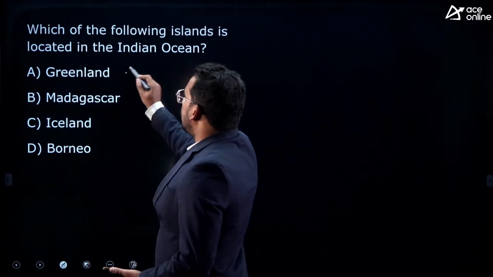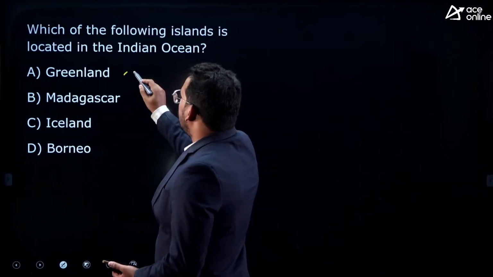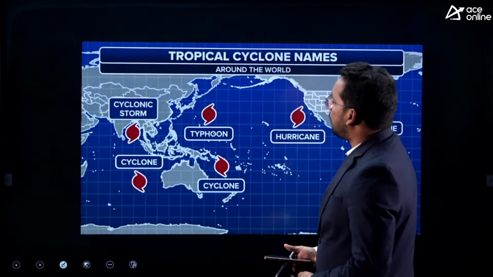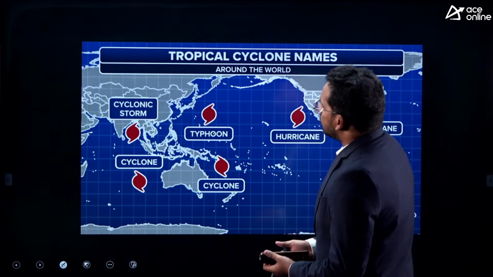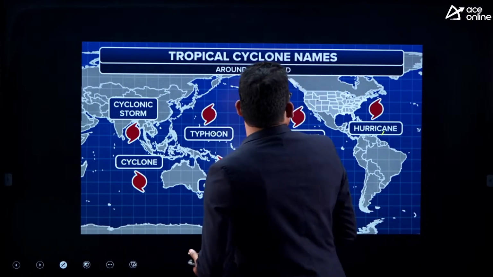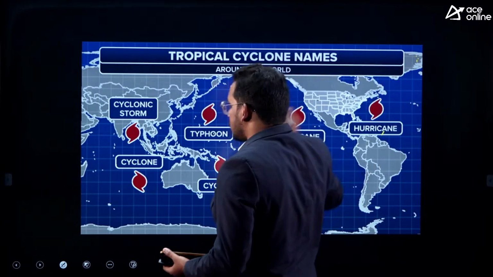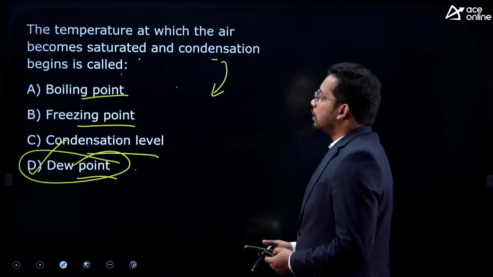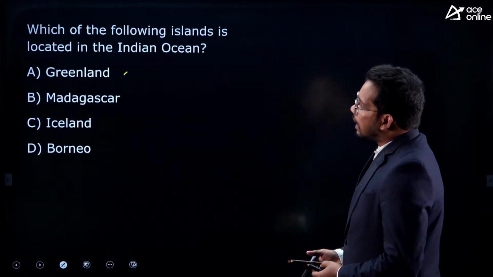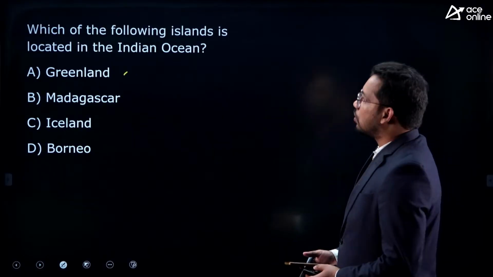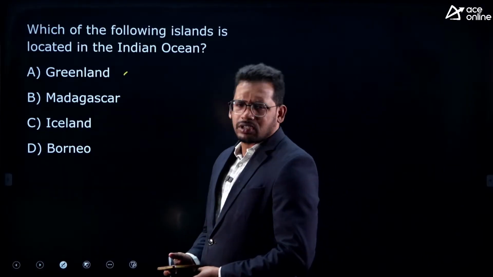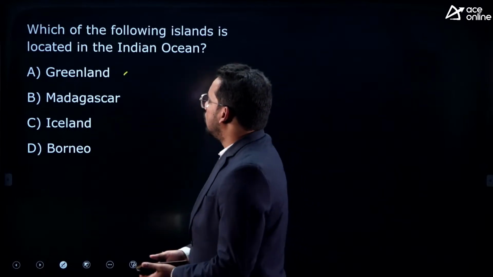So Greenland, this is the largest, right? Let me show you the map also, the world map, somewhere we have discussed. Greenland is here. You can see it is in the Atlantic Ocean or Arctic Ocean, not in the Indian Ocean, right? So basically Greenland is the largest island in the world, but it is not located in the Indian Ocean. Rather it is located in the Atlantic Ocean and also some part of the Arctic Ocean.